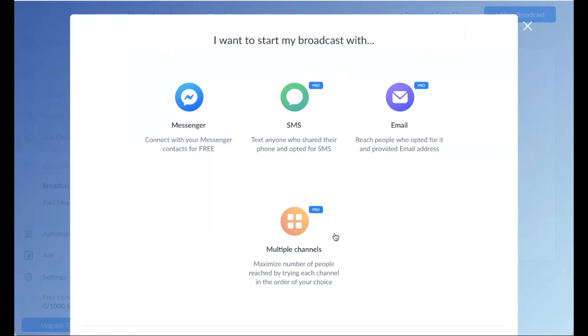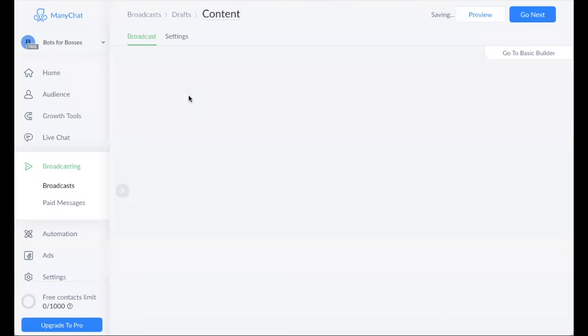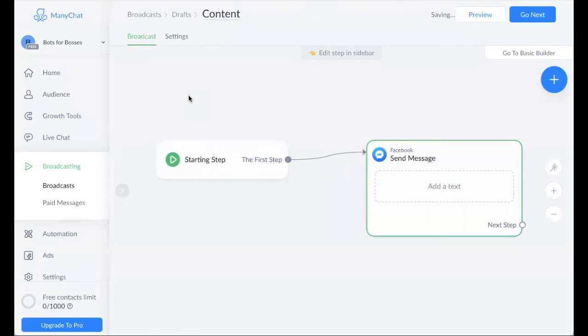You also have the options of SMS or text message, you have email message, and then you have multiple channels, which we won't really get into. So if you click Messenger, it is going to get you right where you need to go. Start building your broadcast out.